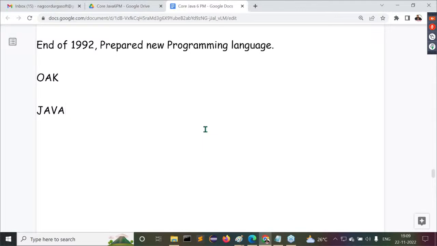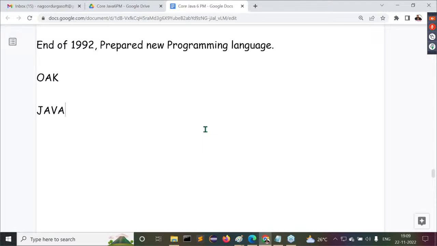Understand it? Why is the name of this programming language Java? Java is a brand labeled coffee which was there at the Sun Microsystems cafeteria at the time of preparing this programming language. Because of that reason only, Sun Microsystems gave the name Java to this new programming language. Guys, are all of you getting my point?